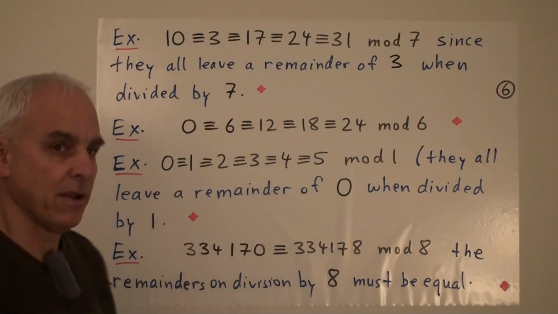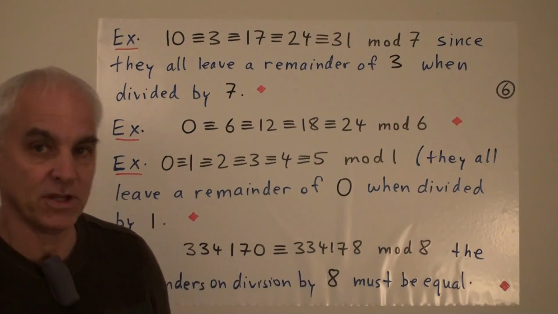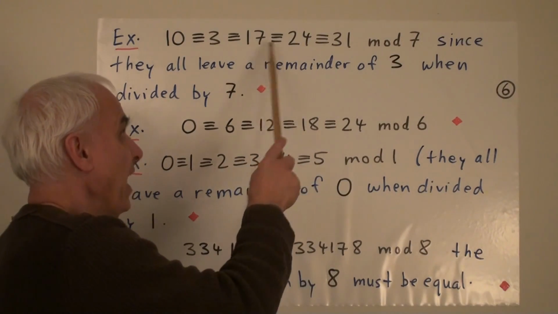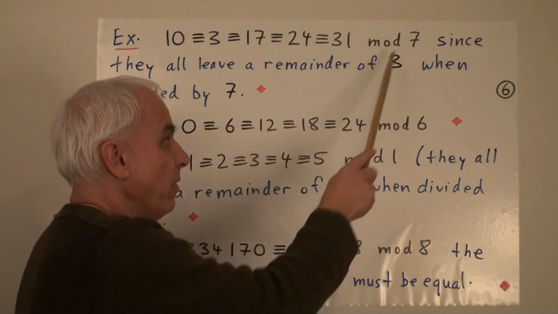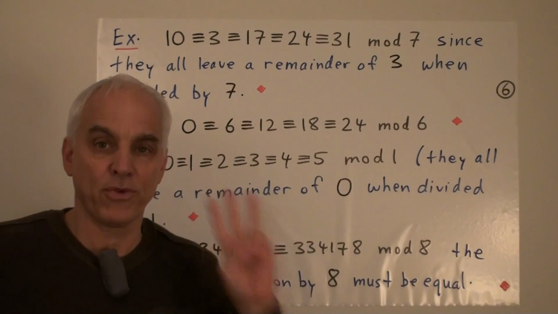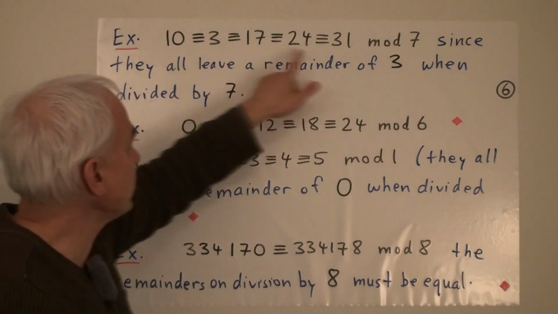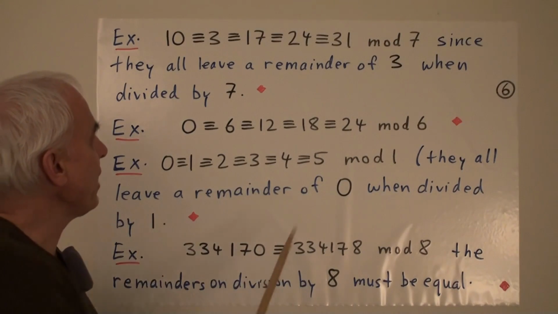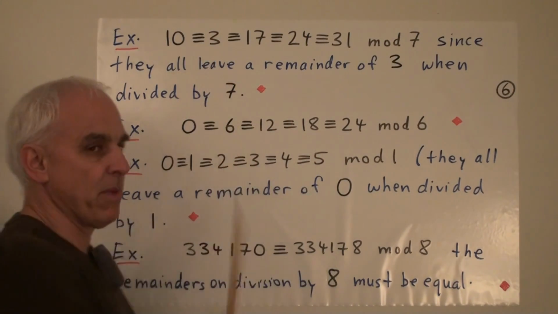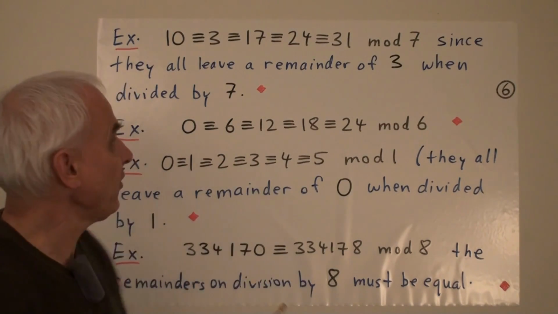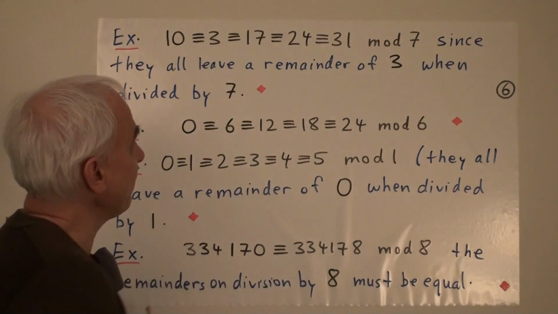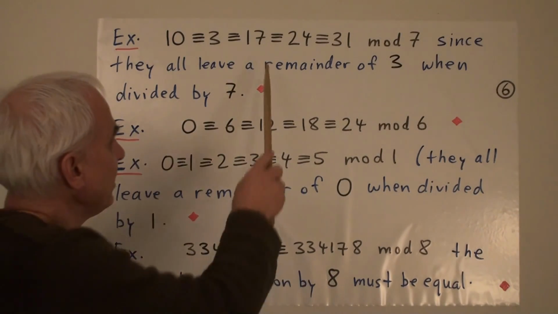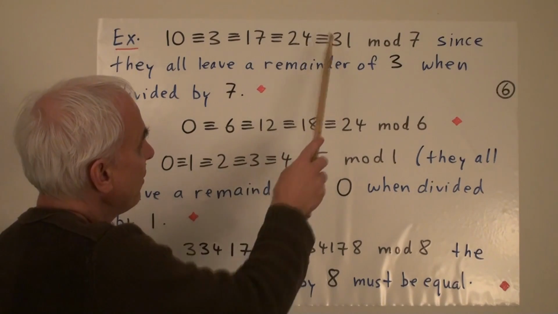The remainder of 3 when we divide by 7 is 3. The remainders of 17 and of 24 and of 31 when we divide by 7 are all 3. So all of these numbers are congruent mod 7. And notice that these two differ by 7 in this case, and these differ by 14, which is a multiple of 7.